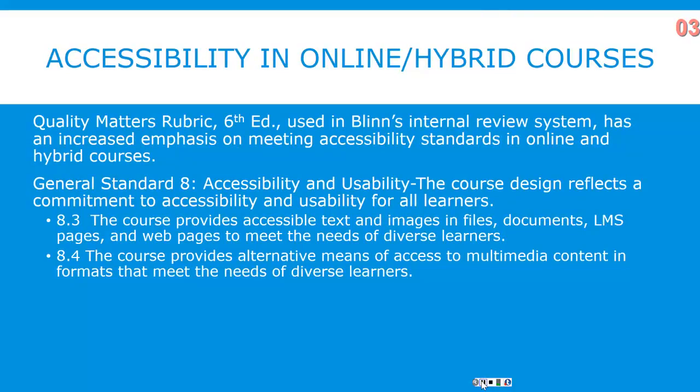Accessibility in online or hybrid courses. The Quality Matters Rubric 6th edition used in Blinn's internal review systems has an increased emphasis on meeting accessibility standards in online and hybrid courses. Specifically General Standard 8, Accessibility and Usability. The General Standard reads, "The course design reflects a commitment to accessibility and usability for all learners." Standards 8.3 and 8.4 listed on this slide provide the standard language by which internally reviewed courses must meet.